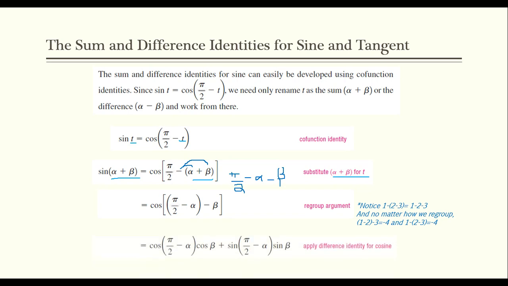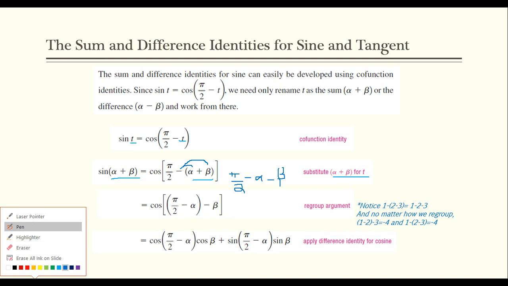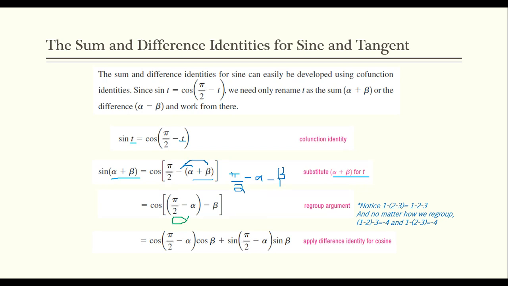And then now I have a difference identity that I can use, right? If this whole thing right here is pi over 2 minus alpha, minus beta, I have cosine of that difference, so I can use the difference identity for cosine. So cosine alpha, cosine beta plus sine alpha, sine beta. Remember, this whole thing right here is alpha, and this whole thing right here is beta.